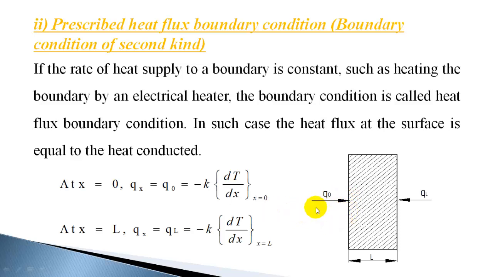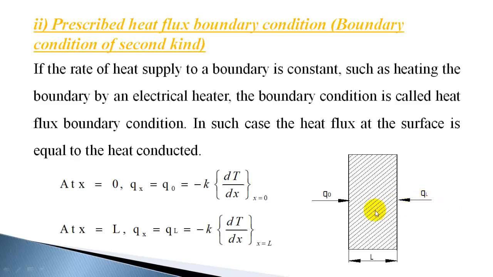So in a steady state heat transfer process, the heat flux at the surface is equal to the heat conducted at that surface. So Q0 is equal to minus k dT by dx at x is equal to 0. Similarly, at x is equal to L, the heat flux is QL. QL is equal to minus k dT by dx at x is equal to L. The heat flux at the surface may be positive or negative; it can be flowing out also.